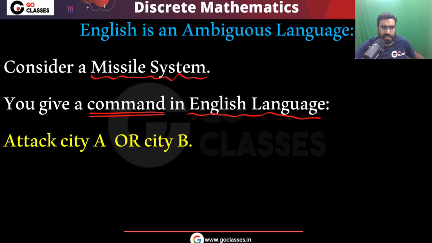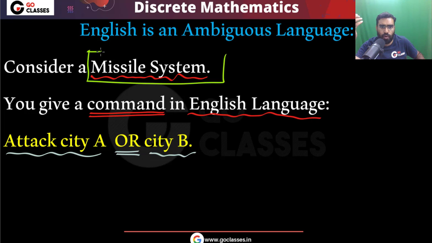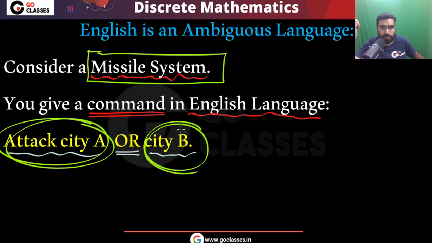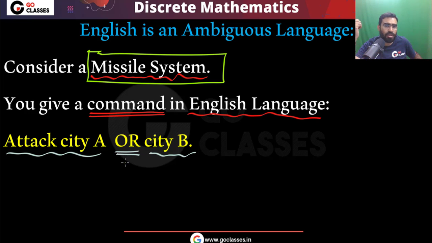You are basically saying that attack city A or attack city B. Now just think about it and tell me, what do you want to convey to this missile system? Basically, you want to convey that either you attack city A or you attack city B. One of them you attack, don't attack both, right? So this is what we want to convey.